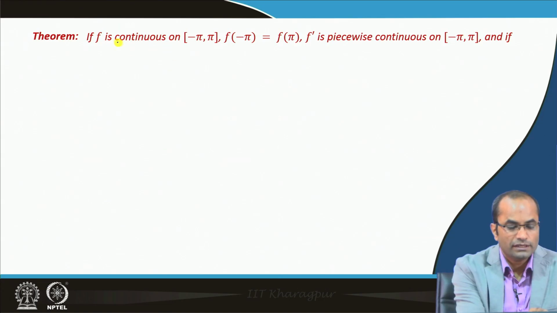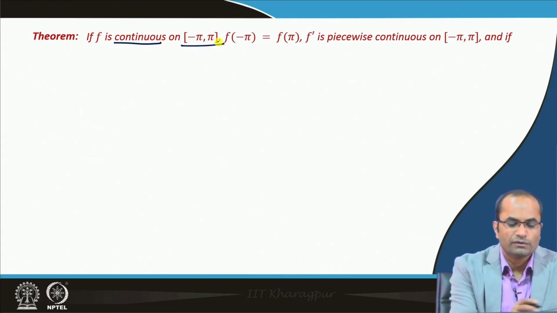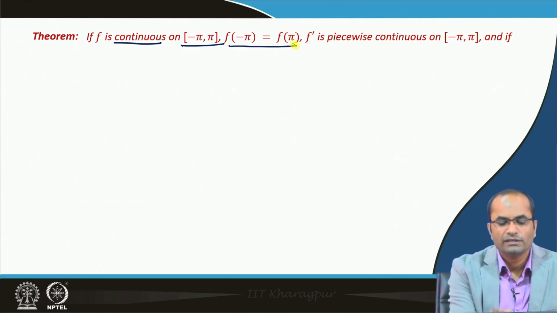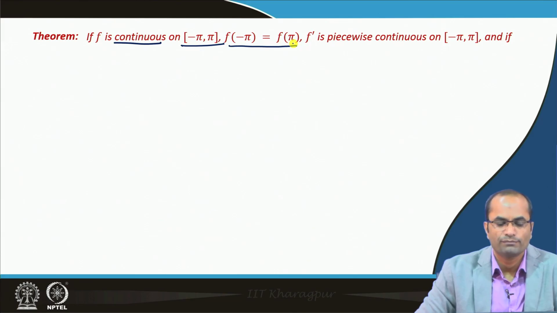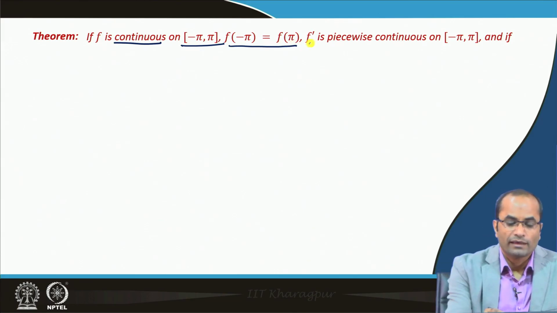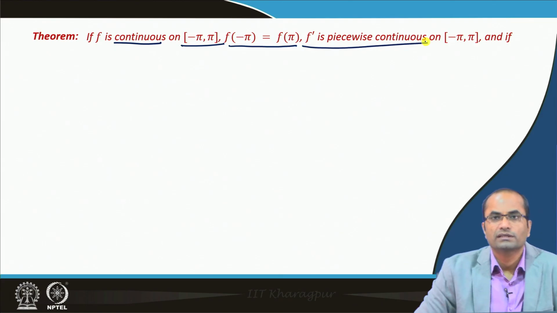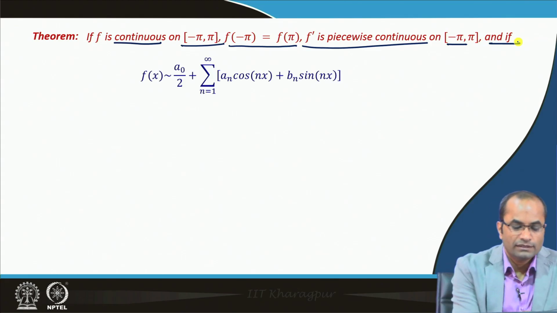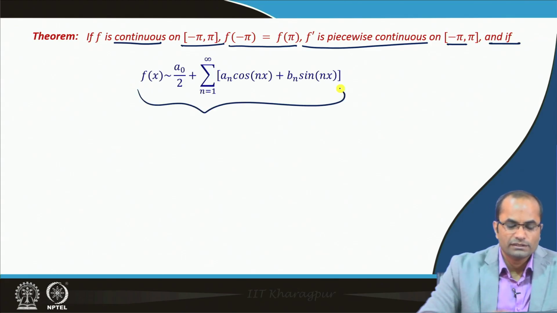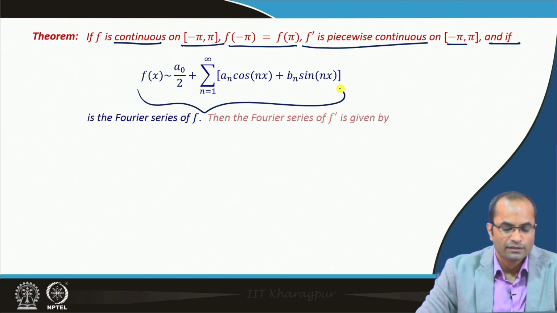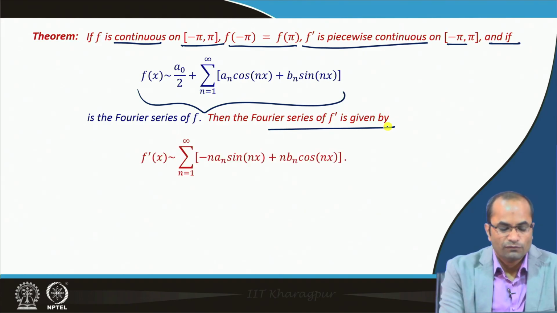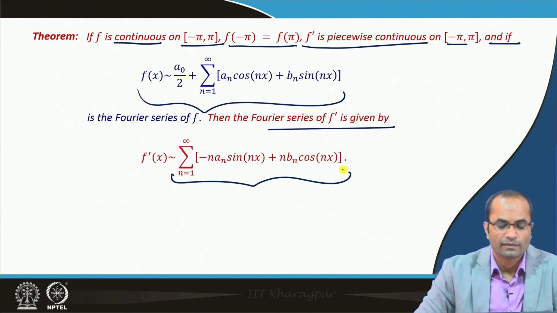So, if f is continuous in this given interval, we can generalize this to minus L to L as well, and then we have continuity at the end points as well. So, f of minus pi is equal to f of pi, and moreover f prime is piecewise continuous in this given interval, and if this is the Fourier series for this function f x, then the Fourier series of f prime, the Fourier series of the derivative, will be given exactly by term by term differentiation of the series.